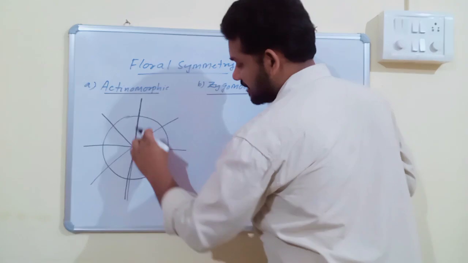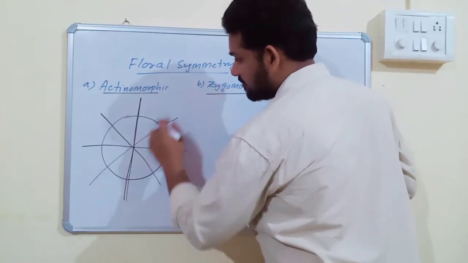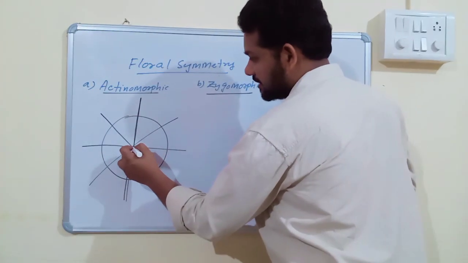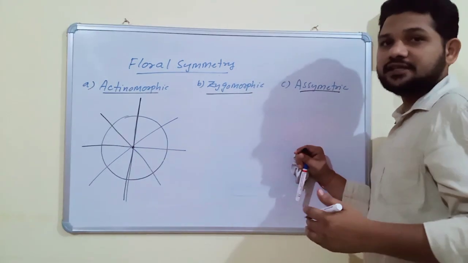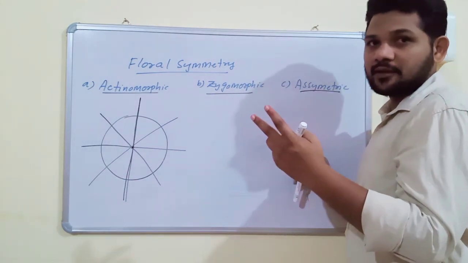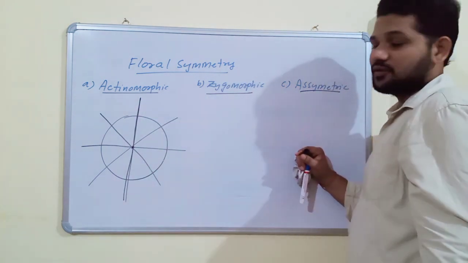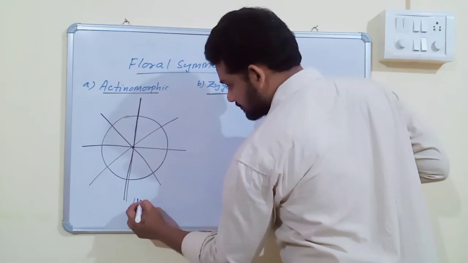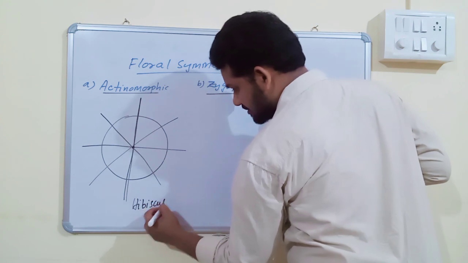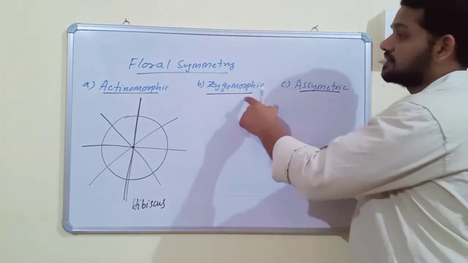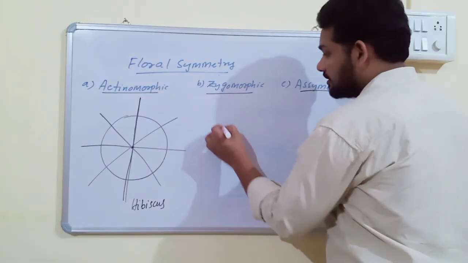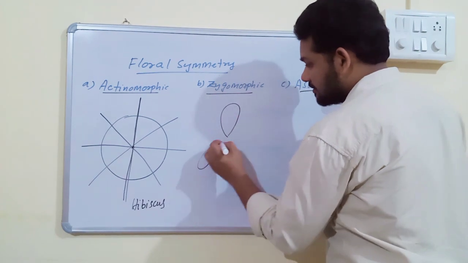Or this plane, again 2 equal parts. By any plane passing through the center, if a flower can be divided into 2 equal halves, then the flowers are said to be actinomorphic flowers. Example, hibiscus, China rose.